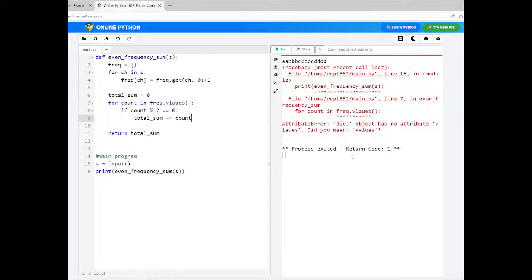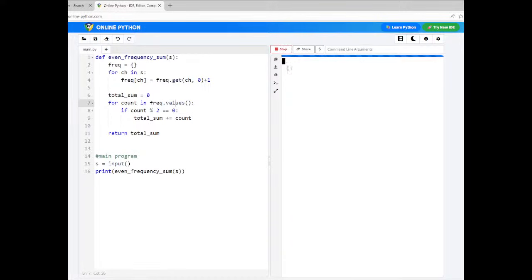What did you mean by values? Okay, I have written the spelling wrong here. I have written VAL actually. VAL is okay, right? So let us run the code again. Now again we will supply here B B, then C C C, then D D D. Now you can see.